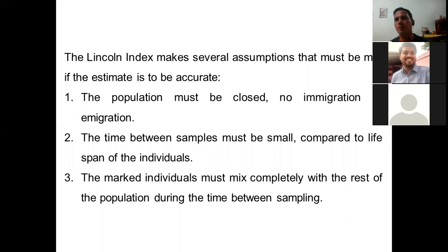There will be no marked individuals, no recapture. We will be capturing only new individuals. So these 3 points need to be considered whenever we would like to use this mark and recapture method, or the Lincoln index, for population counting.